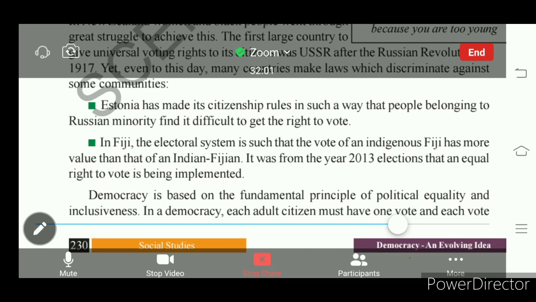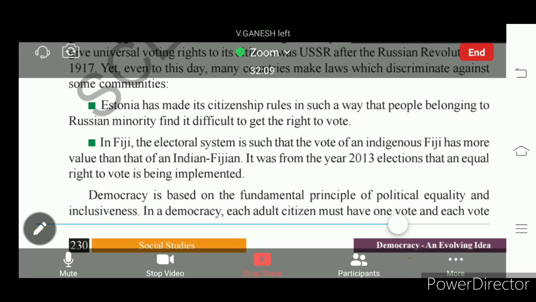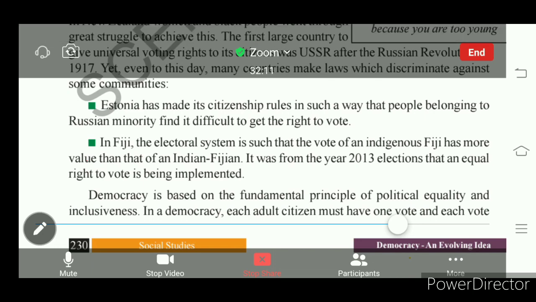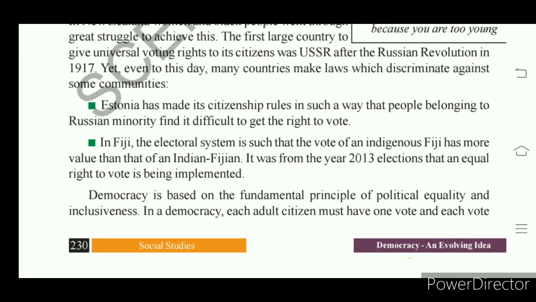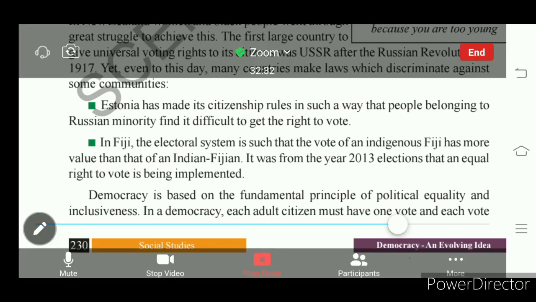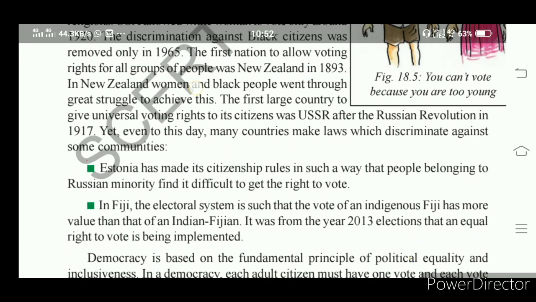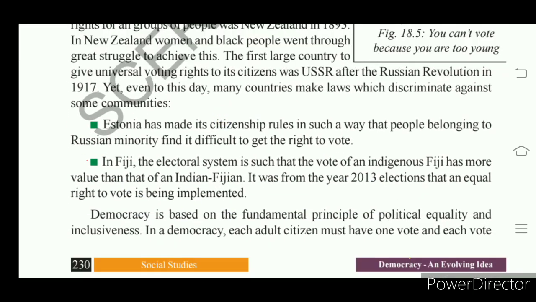Local people are those who were born there, the indigenous Fijians. So the indigenous Fijian vote value was greater than the non-indigenous Fijians. That was followed up to 2013. By 2013, they transformed that everyone should have one vote, and one person, one vote, value is one. Such an idea was implemented after the 2013 elections in Fiji.